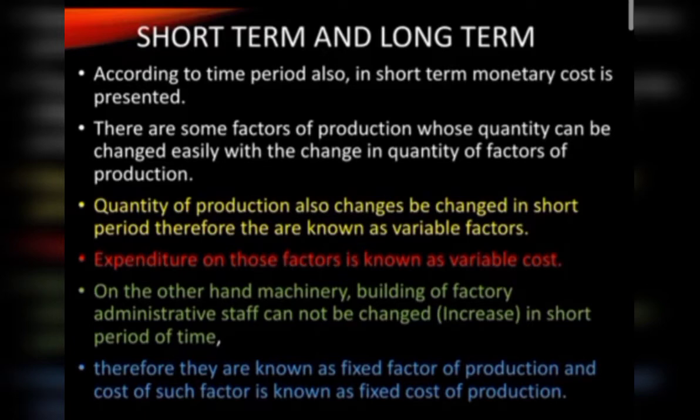Therefore they are known as fixed factors of production, and the cost of such type of factor is called the fixed cost of production. This is for the longer period of time, not for the short period of time. So these are the very first 6 points that you can see here on the screen.